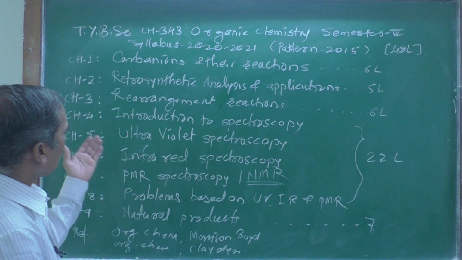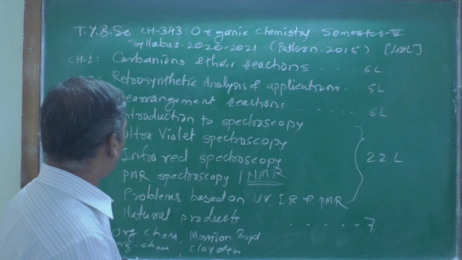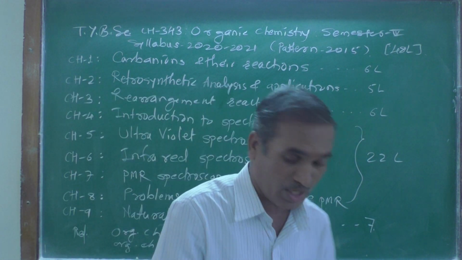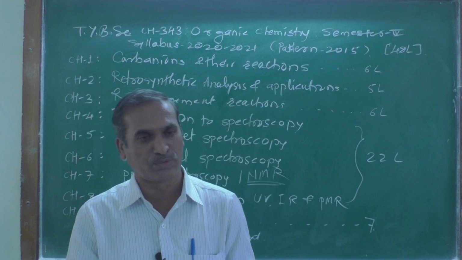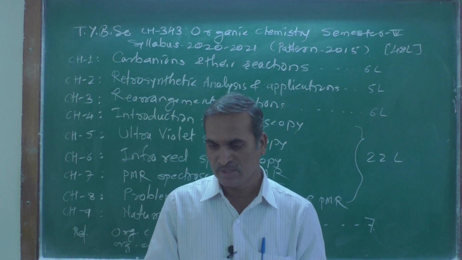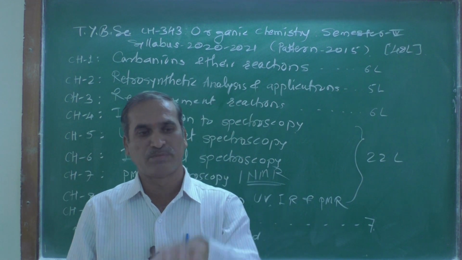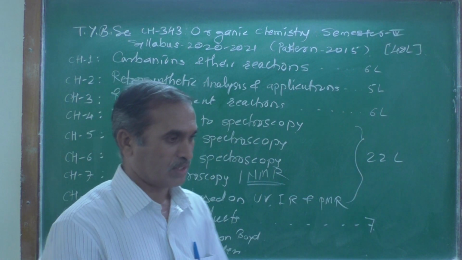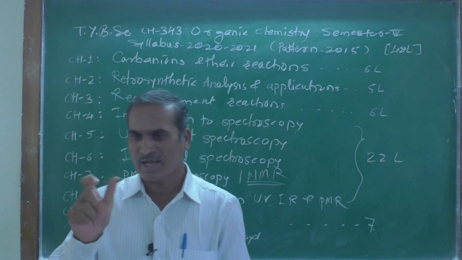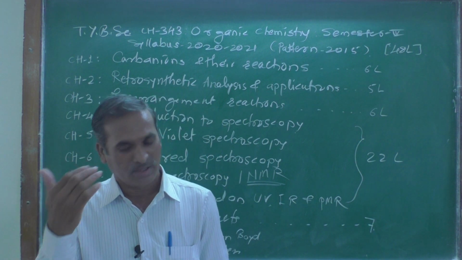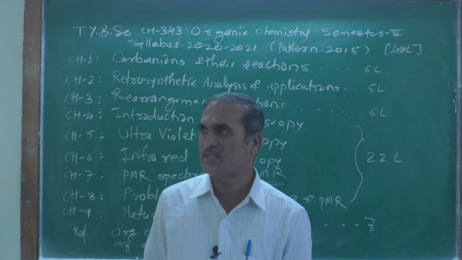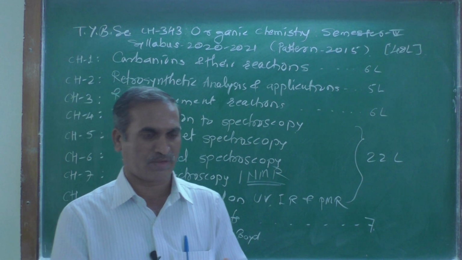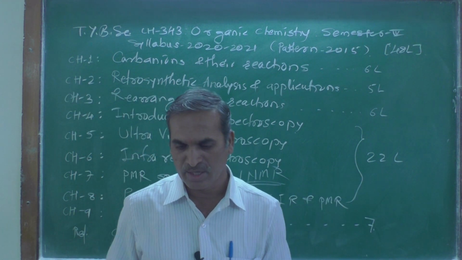And then for spectroscopy, introduction to spectroscopy, ultraviolet, infrared, PMR spectroscopy, you can use the Pavia book. It is a very good book, or Silverstein. These are the different books you can use for NMR spectroscopy. And for natural products, you can use classics in total synthesis by Nicolaou, which is also given in the reference books. So you can use different books.